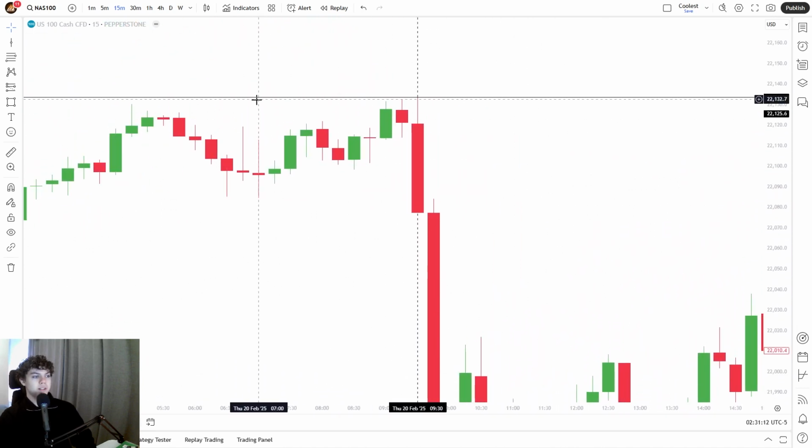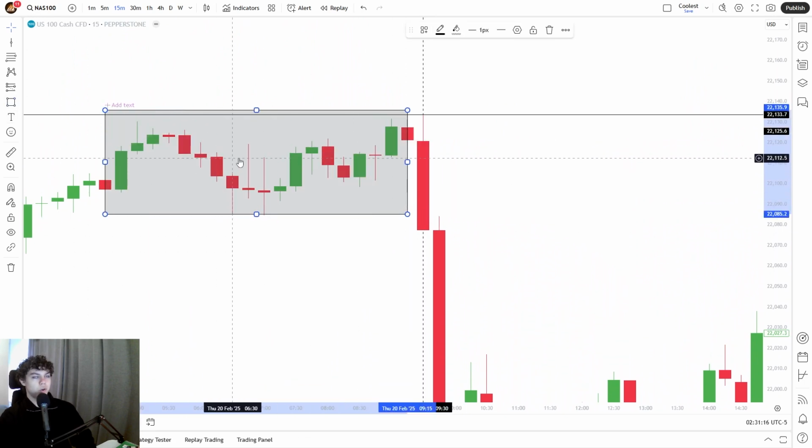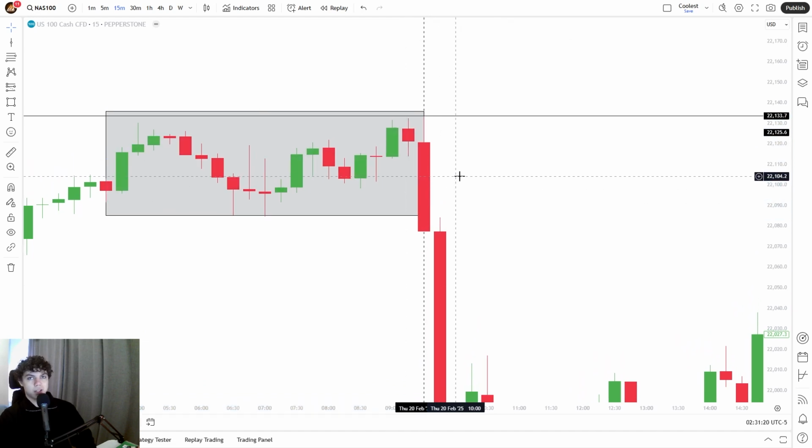But before the session, it moved sideways. Look at this consolidation. This is where you should not trade. You should trade when there's volume in the session. And if you trade Forex sessions, there's the Asian, London, and New York session. You should trade on that.